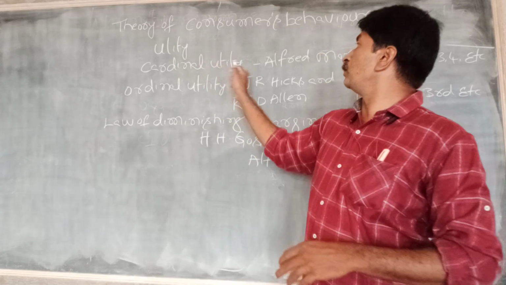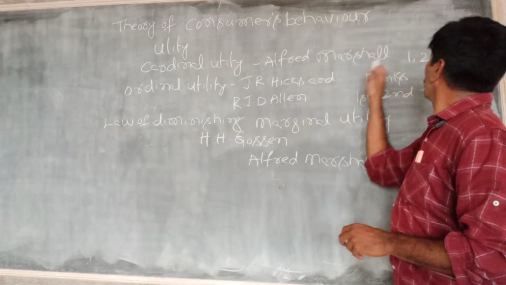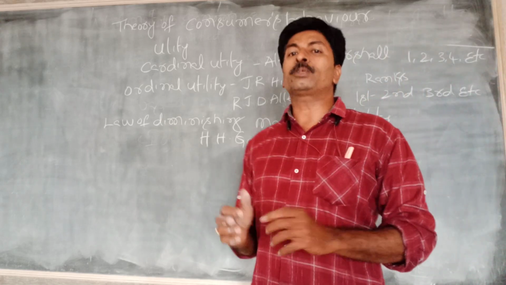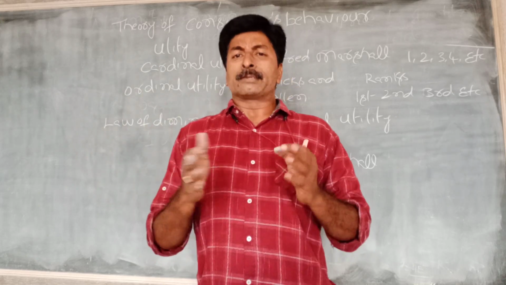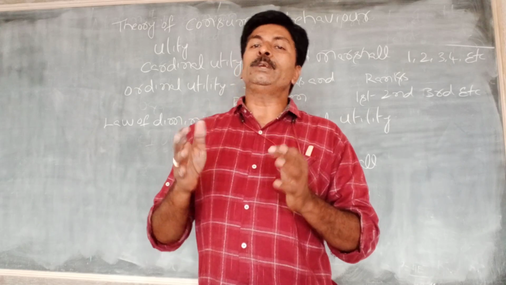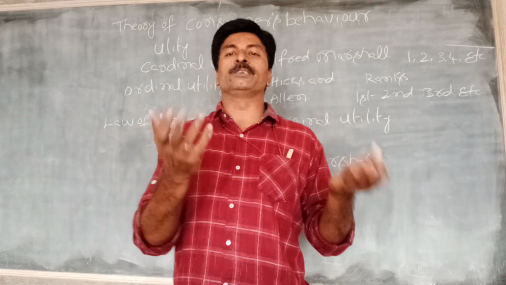That is cardinal utility analysis. For example, 1, 2, 3, 4, 5 are the cardinal numbers, so with the help of these numbers we can measure utility. 4 rupees, 5 rupees, 10 rupees, like that.